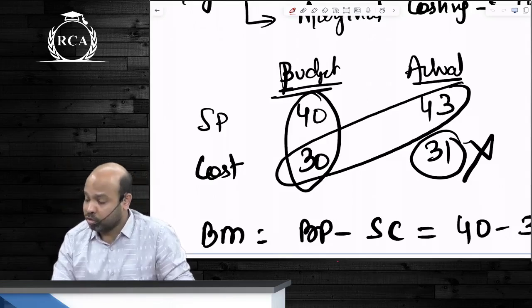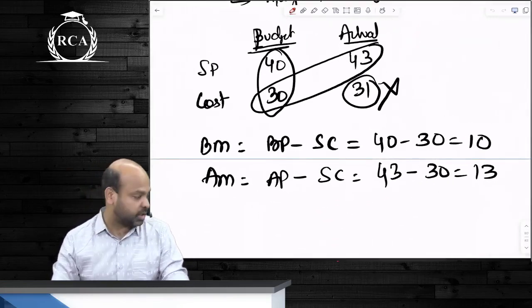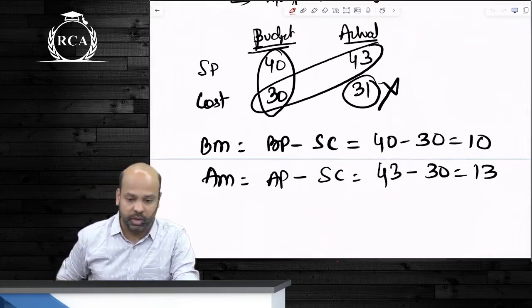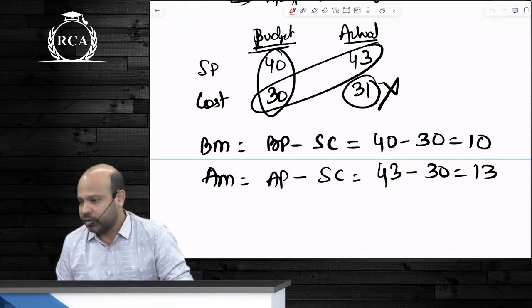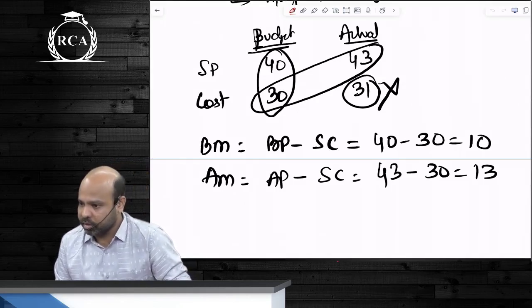Yes or no? So for computation of both actual margin as well as budgeted margin, what are we supposed to take into consideration? Only standard cost. We cannot take actual. That's the end of standard costing. बेटा और कुछ नहीं था इसमें. Are we clear?